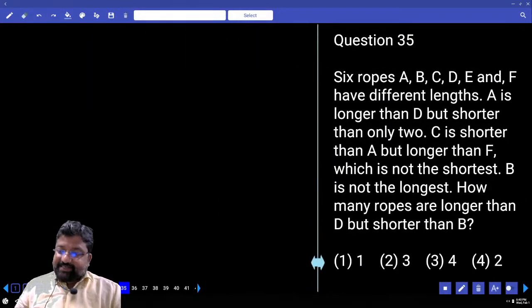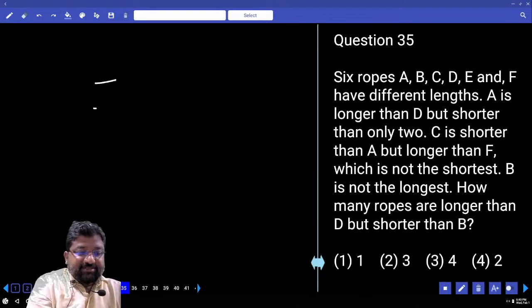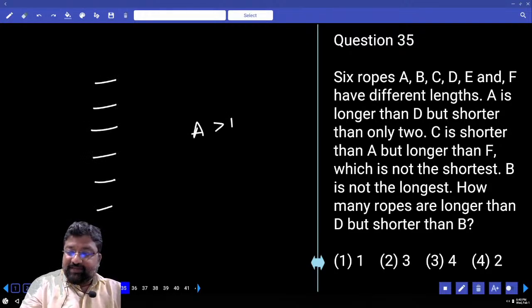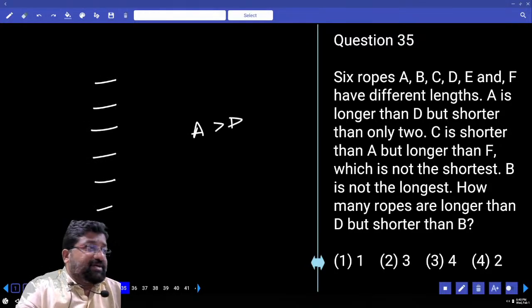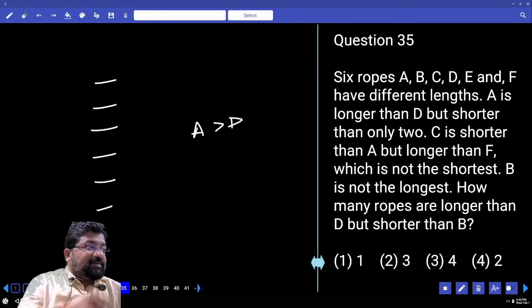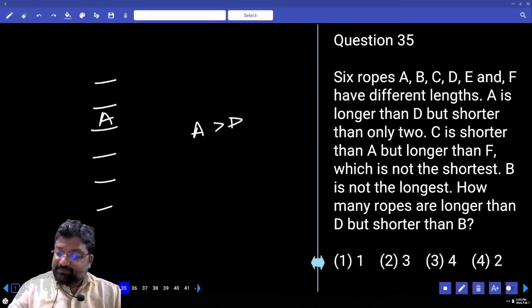6 ropes A, B, C, D, E, F have different lengths. A is longer than D but shorter than only 2. Total how many? 6. A is less than only 2, the meaning of that is only 2 are greater than A. And before A there are only 2. So A is in the third place. Next.